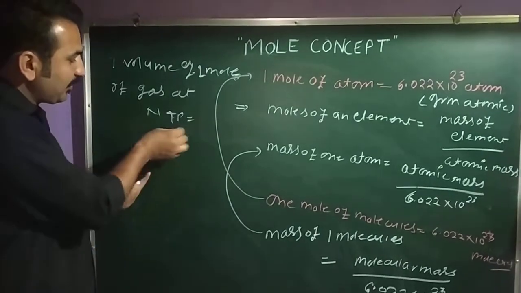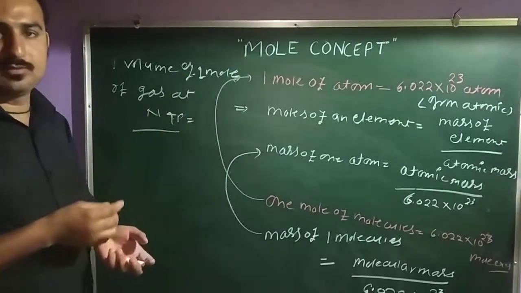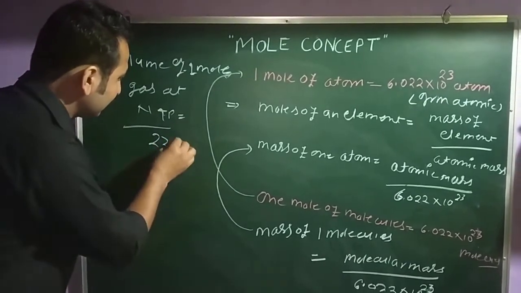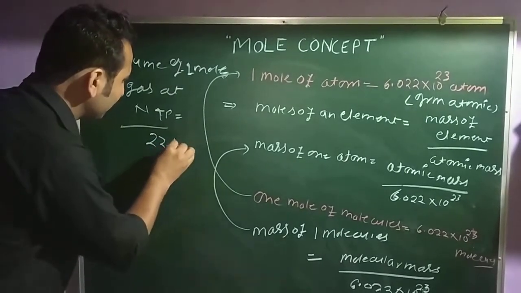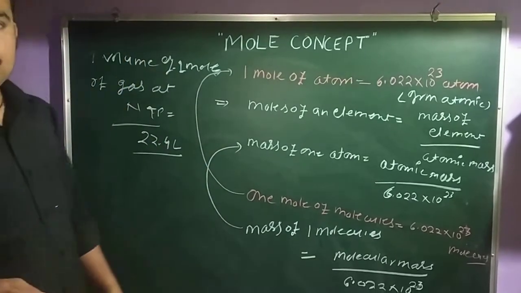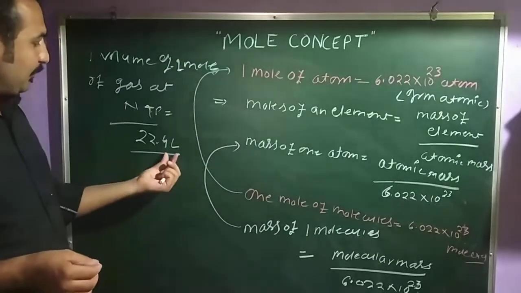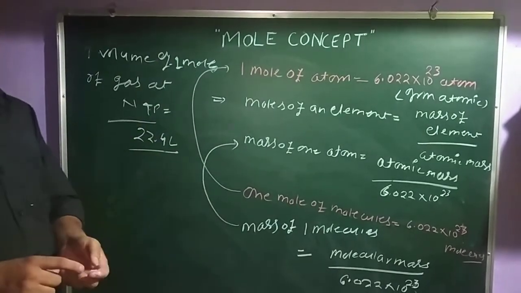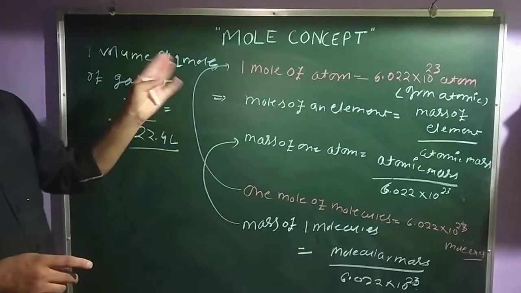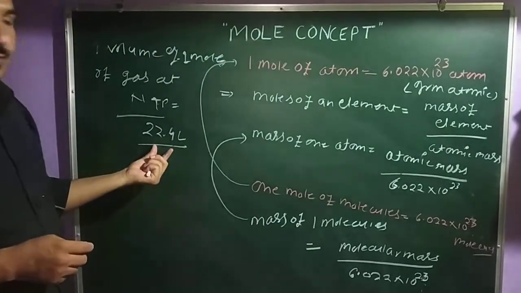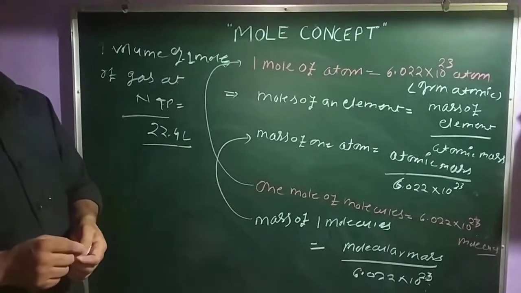This NTP stands for normal temperature and pressure. It will be approximately 22.4 liters. The volume at NTP of 1 mole of gas is 22.4 liters. Okay?